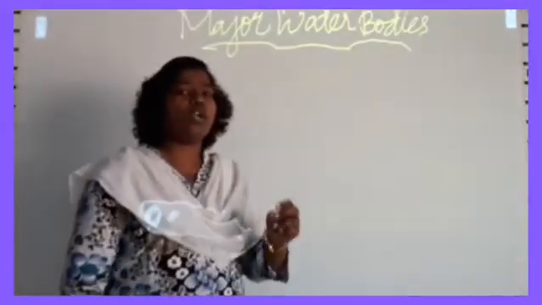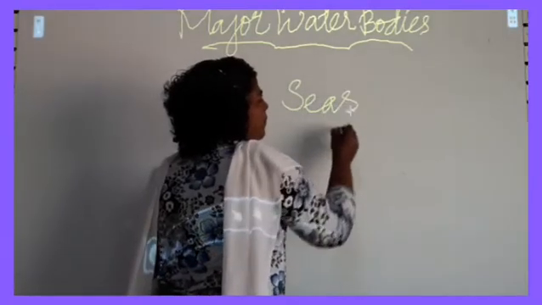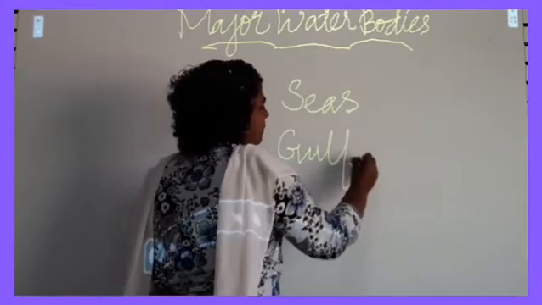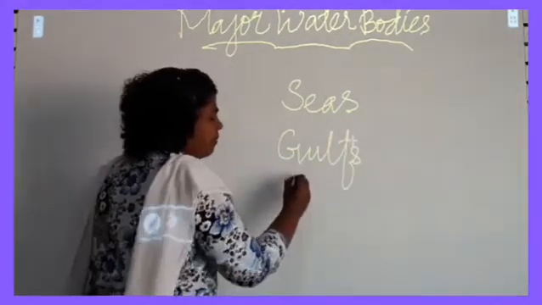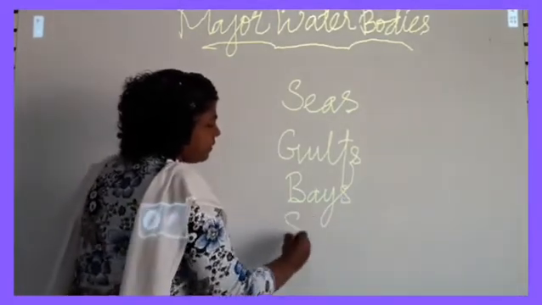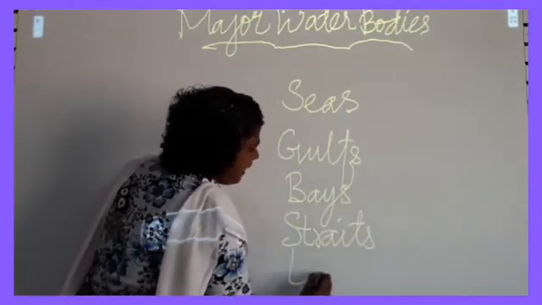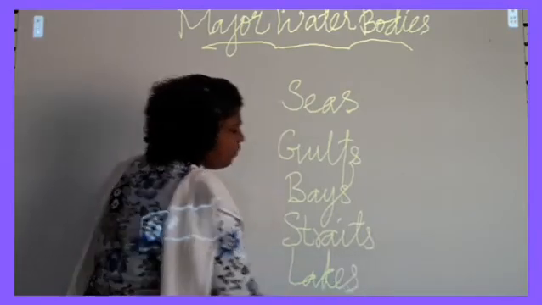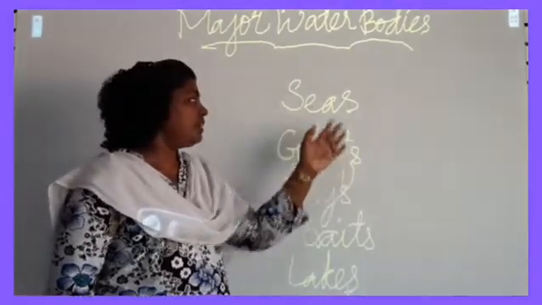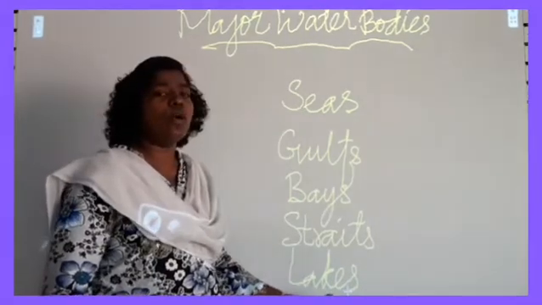The other water bodies are seas, and the next one gulfs and bays, straits and lakes. These are the small water bodies. Oceans are the larger water bodies. Seas, gulfs, bays, straits and lakes are the small water bodies.